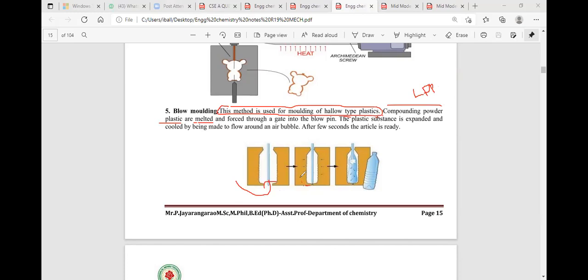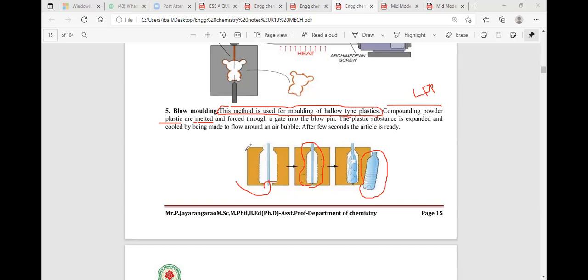The plastic will be expanded like a plastic filament, and the shape of the plastic filament is a bottle shape.